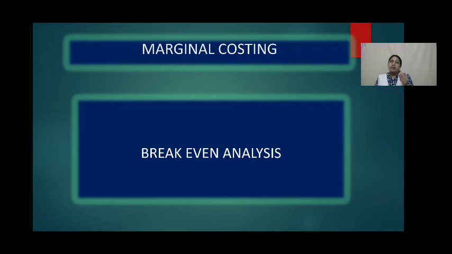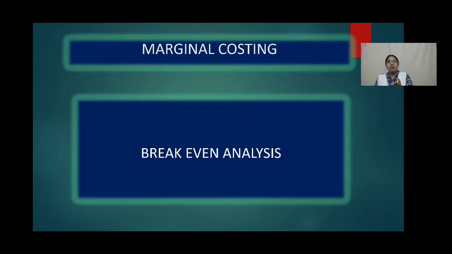It is an extension of marginal costing principles. Usually, we call cost, volume, profit as CVP analysis. It is a management tool to show the relationship between these ingredients of profit planning.